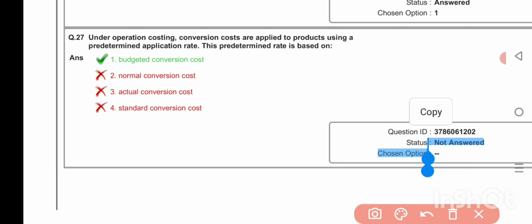Under operation costing, conversion costs are applied to products using a predetermined application rate. This predetermined rate is based on budgeted conversion cost.